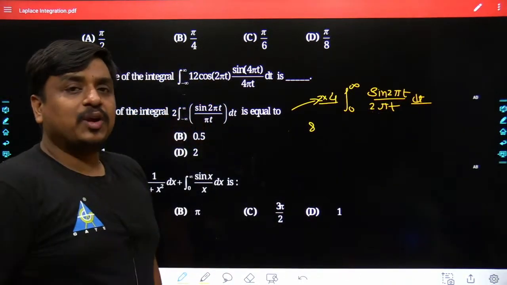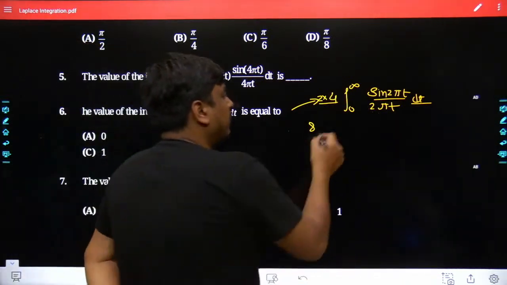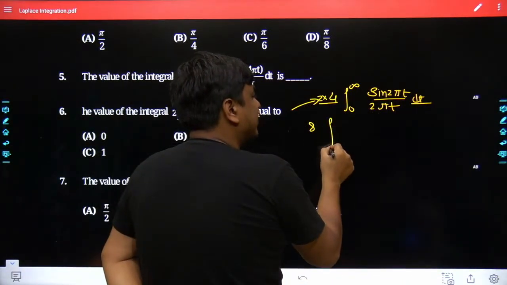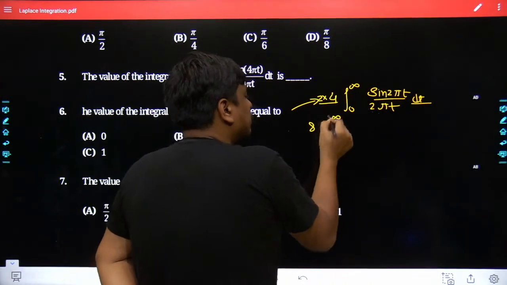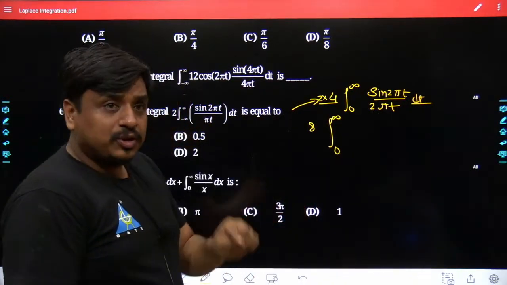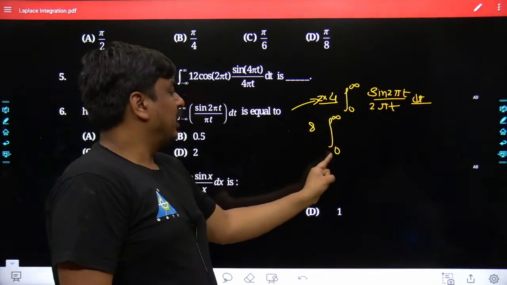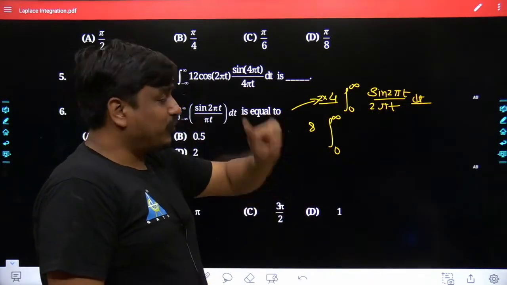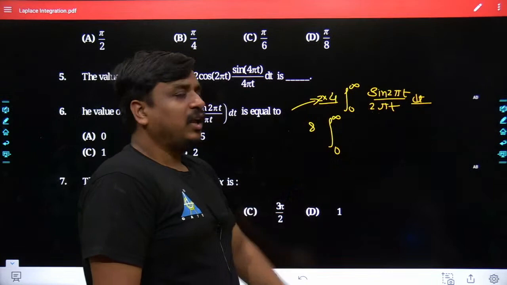2 pi t together has been taken as x, and once the 2 pi t has been changed to x, the limit would not change. Why would the limit not change? Because x is 2 pi times t, and once you put t equal to 0, the value of x would be 0, and once you put t equal to infinity, x would also be infinity.